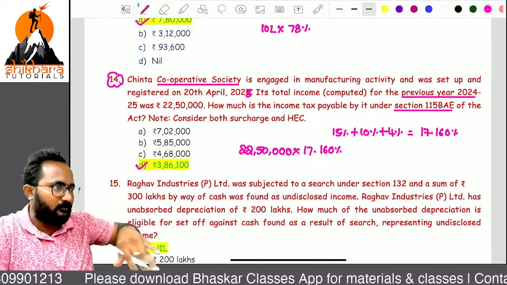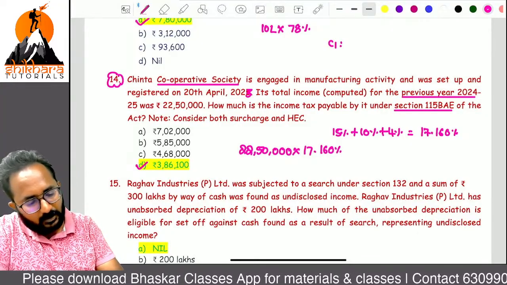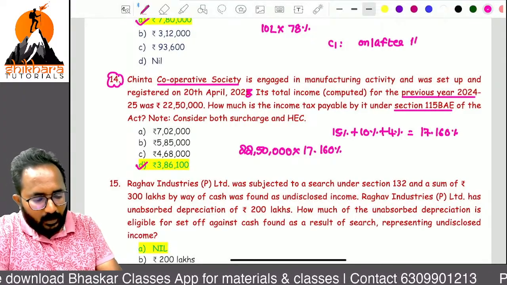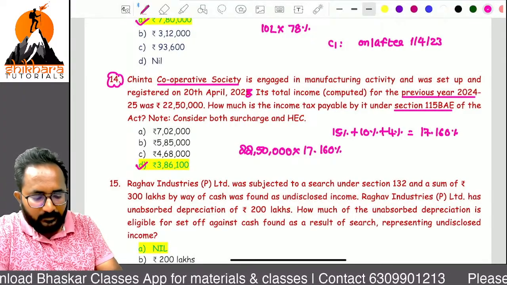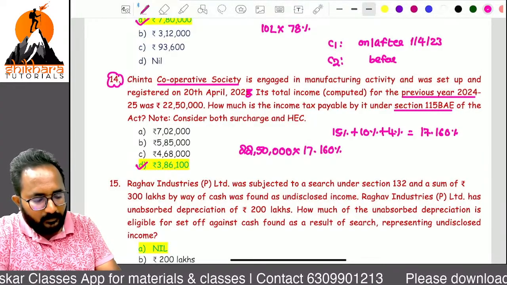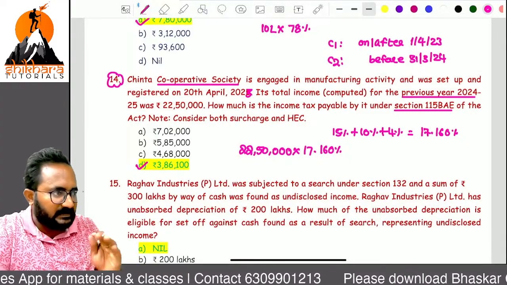In future also you can follow this. Set up and registered condition 1 is nothing but on or after which date? 1/4/2023. And commencement of business is before what? 31st March 2024. All conditions are satisfied.